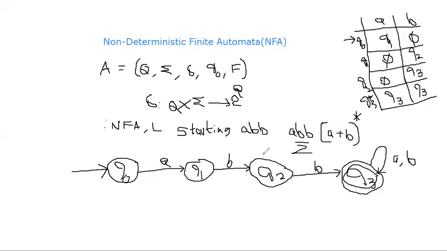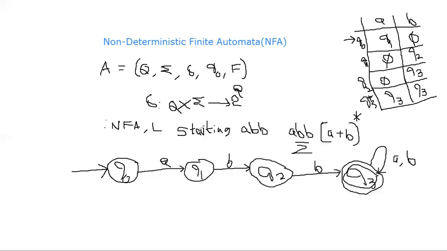So starting with ABB, the related transition diagram and transition table. Then what is capital Q? Capital Q is the set of states: Q0, Q1, Q2, Q3, represented within open and close curly braces. What is sigma? A comma B. What is delta? This is delta, all the transitions. What is Q0? Q0 is Q0. What is F? Q3. So this is the whole representation.